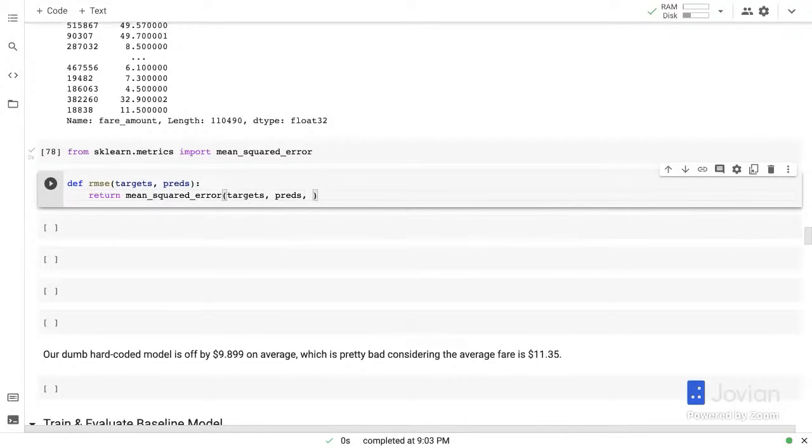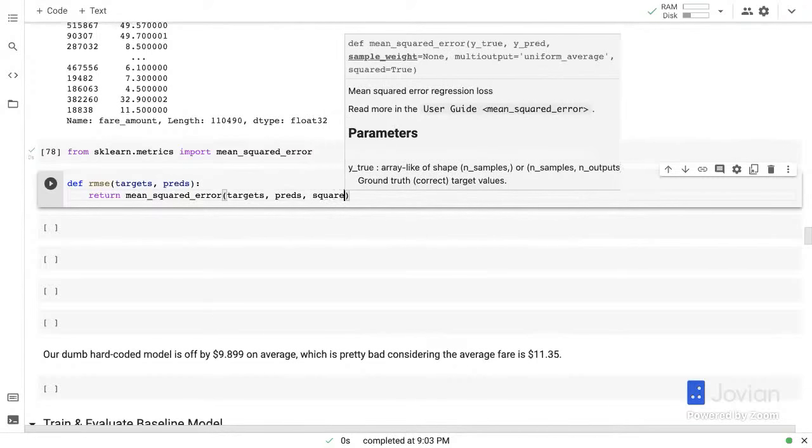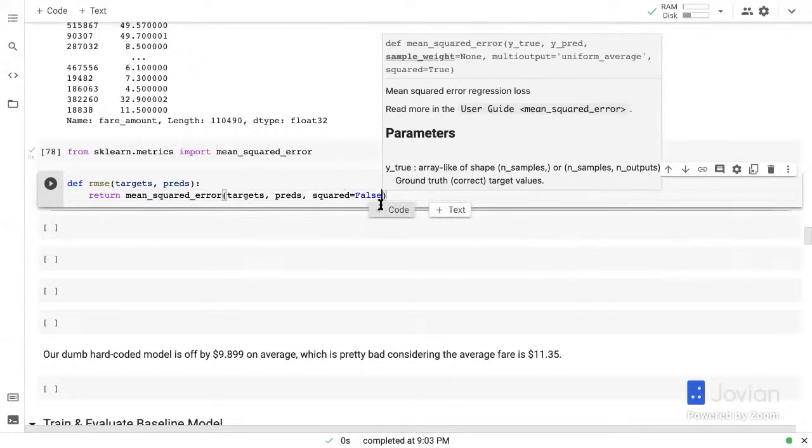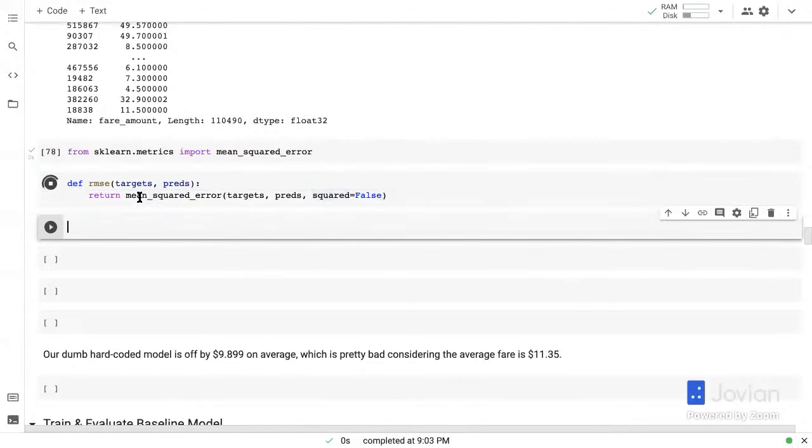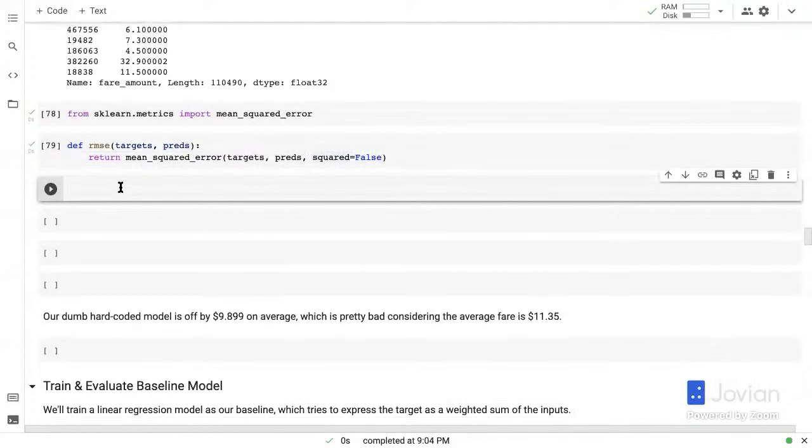And it returns a mean squared error between the targets and the predictions. And to get the root mean squared error, we need to set squared to false in mean squared error. Okay. All that said and done, I'm now going to be able to get the root mean squared error.